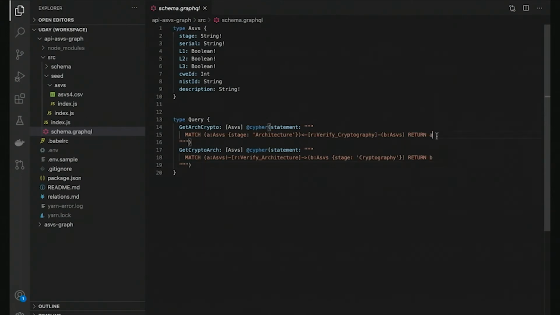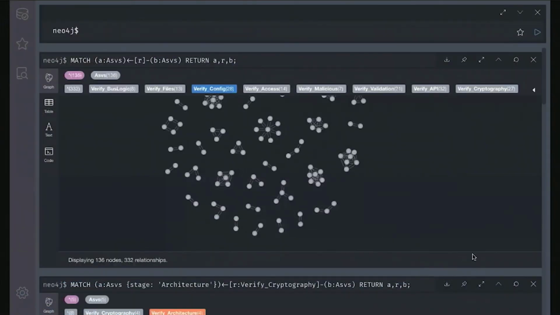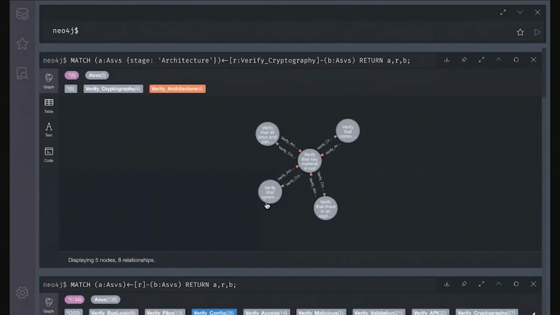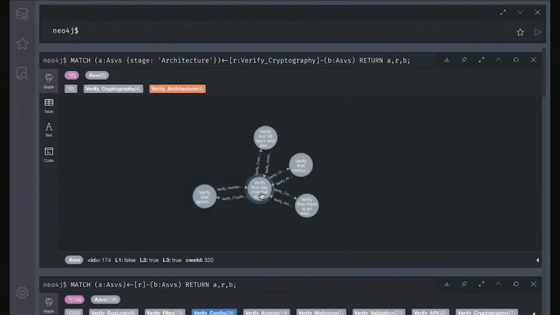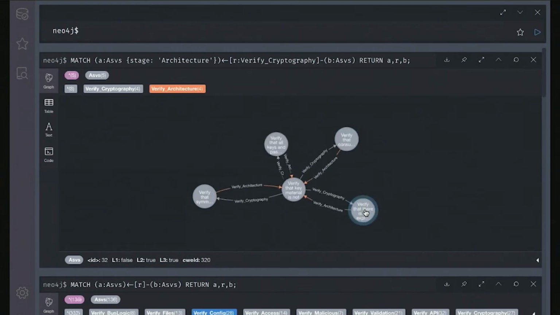So in the first case, I'm related to everything that is in architecture but related to cryptography, and I get back the results that are related to architecture. And in the other one, I would get back the results from cryptography related items. From what we saw in our nodes previously, there are 4 nodes on the outer edges, and there is 1 node on the inner edge here. So we would only be dealing with 5 items, I guess.